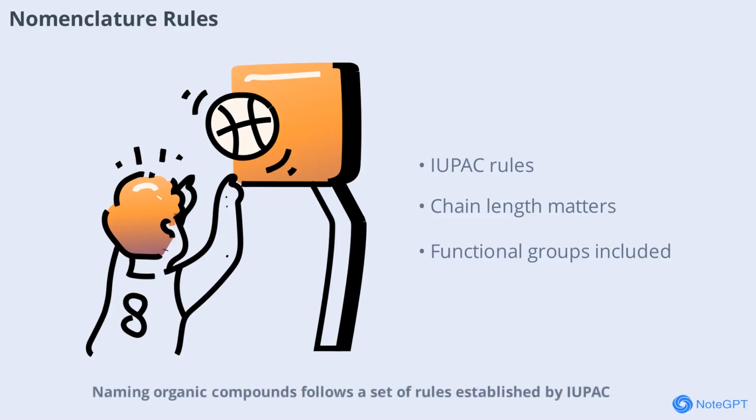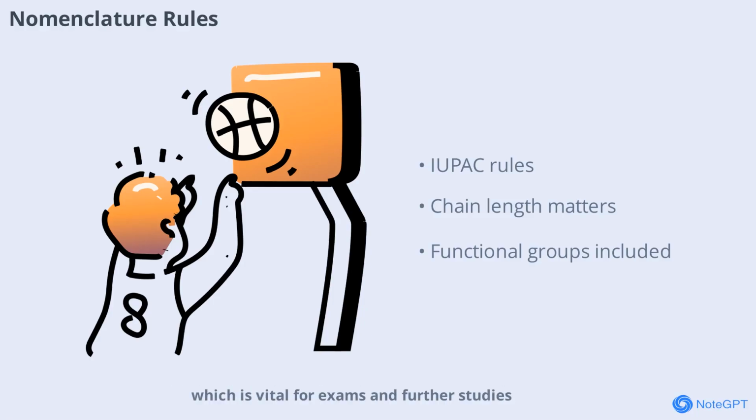Naming organic compounds follows a set of rules established by IUPAC. The name reflects the structure, including the length of the carbon chain, the type of bonds, and the presence of functional groups. For example, ethanol indicates a 2-carbon chain with an alcohol group. Mastering nomenclature helps in communicating chemical information clearly and accurately, which is vital for exams and further studies.